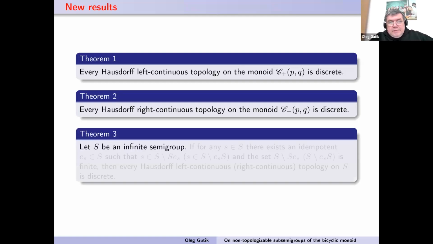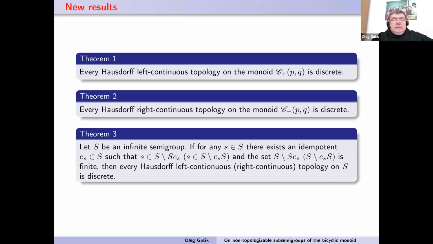These two theorems are a corollary of the following theorem: if S is an infinite semigroup, and for any element s of S there exists an idempotent e in S such that s belongs to S without SeS, and the set S without SeS is finite, then every Hausdorff left continuous topology on the semigroup S is discrete.